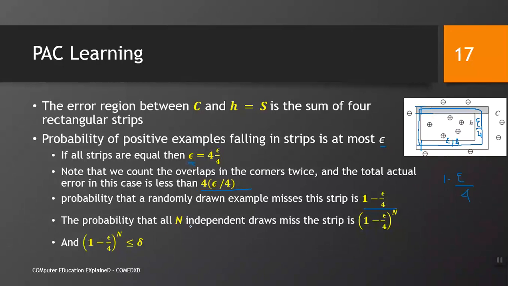The probability that all n independent draws miss the strip is (1 minus epsilon over 4) to the power n, and that must be less than some specific value delta. If it increases beyond this value, we would classify the given instance as a negative example. If it remains less, we will classify it as a positive example.